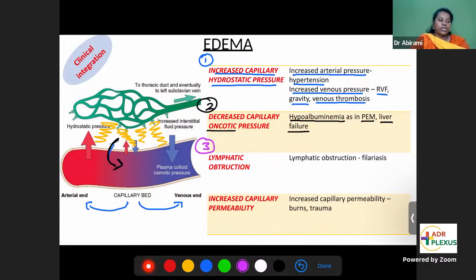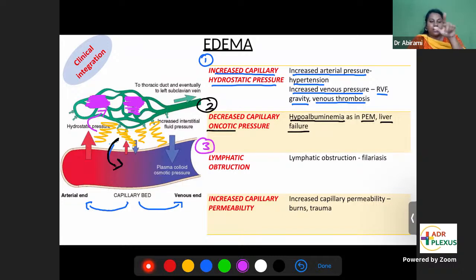lymphatic obstruction by Wuchereria bancrofti. That's the organism in filariasis, and that has a tendency to block the lymphatics. So from the interstitium, fluid cannot drain into the lymphatics because it is blocked.